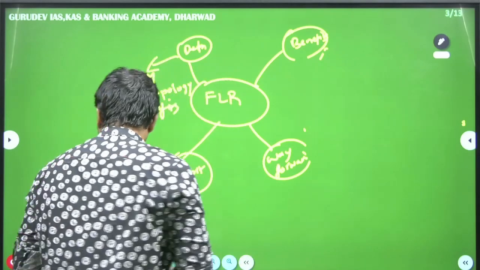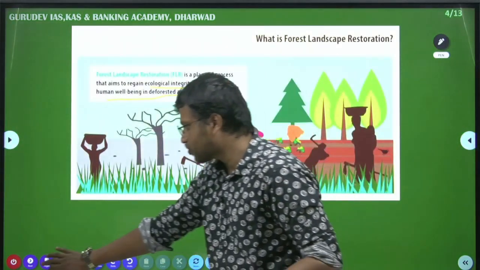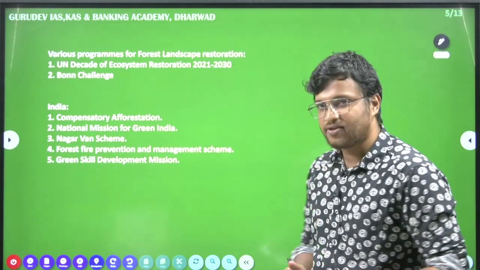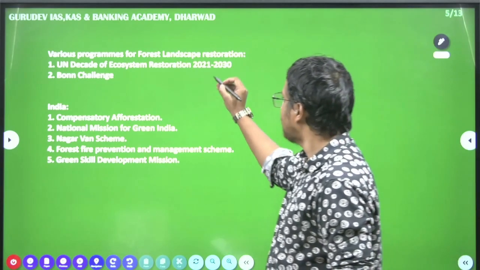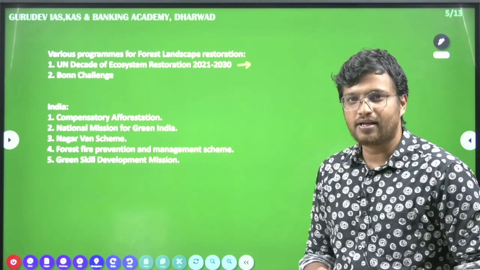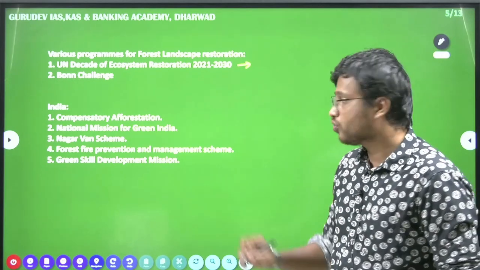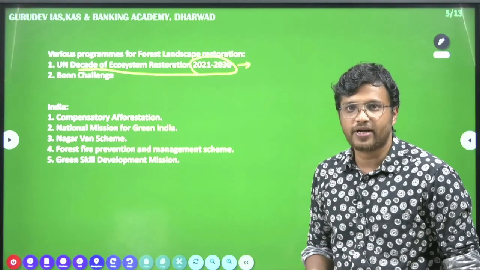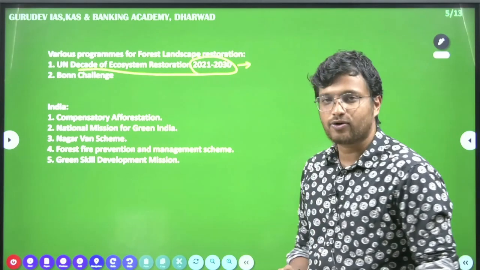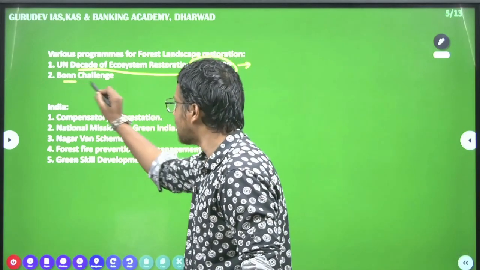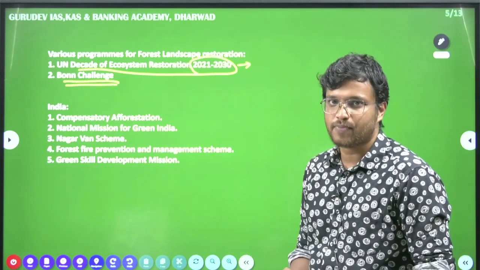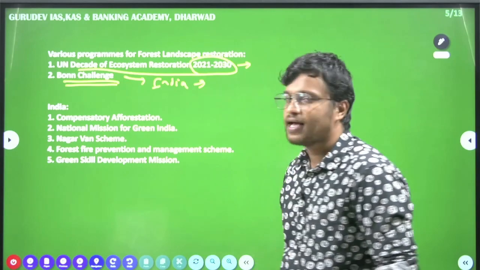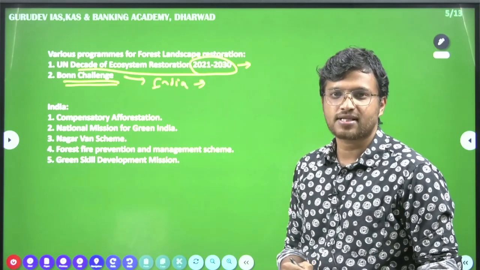Moving on, we look at the efforts. This forest land restoration issue has been taken up for a long time. The UN specifically is very serious about it. So, the 2021-2030 decade has been declared as the UN Decade of Ecosystem Restoration. Secondly, we have the Bonn Challenge, very important from your prelims perspective. India has joined this, and India has decided to increase its forest cover area under it.